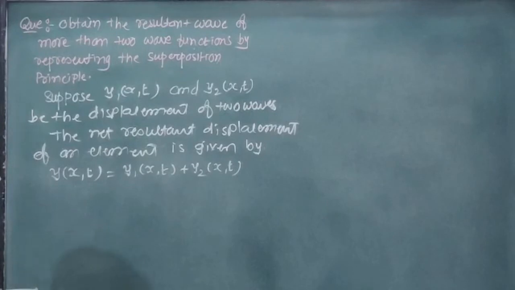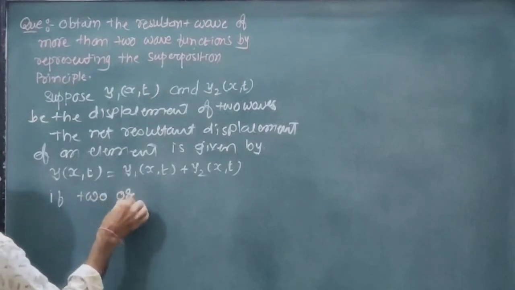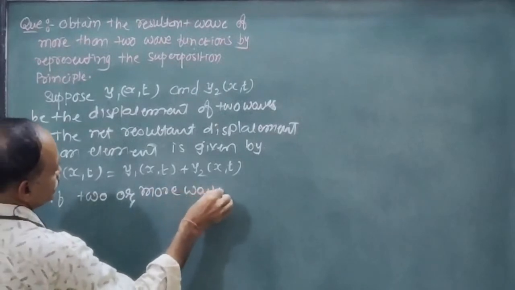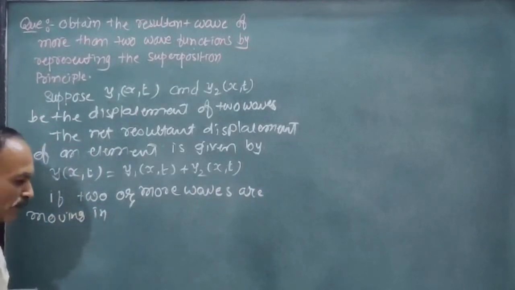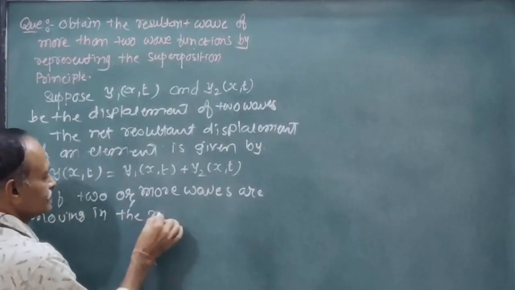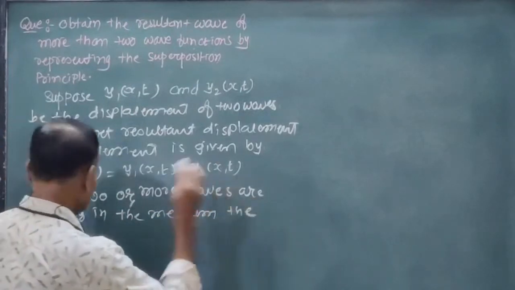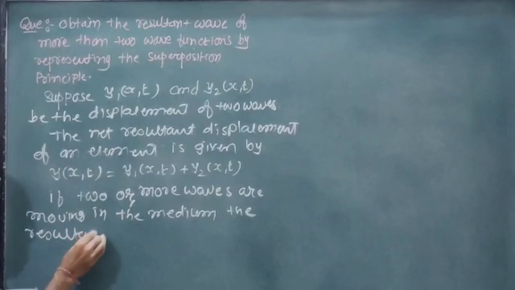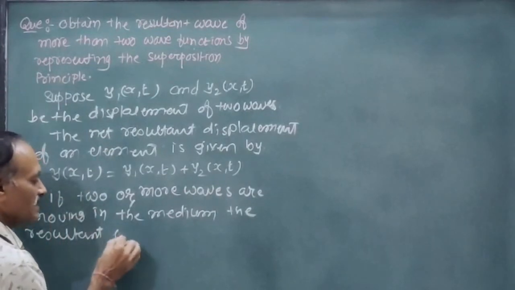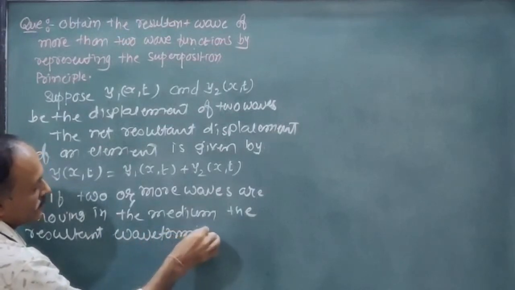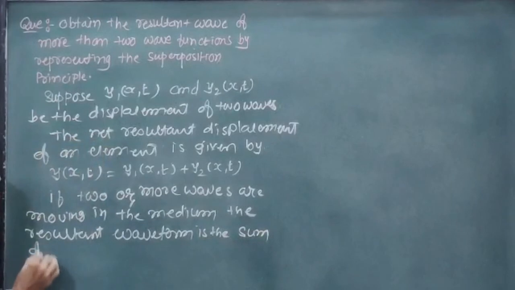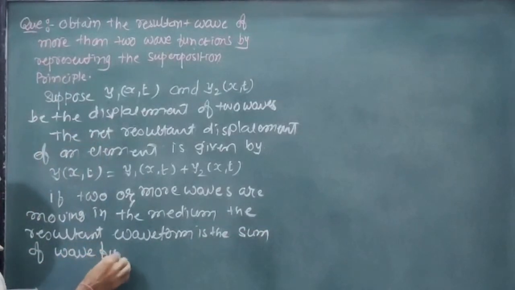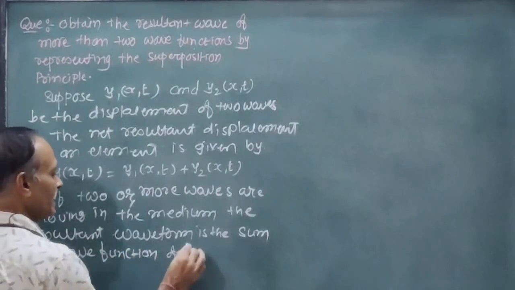Now, if two or more waves are moving in a medium, the resultant waveform is the vector sum of the wave functions of the individual waves.